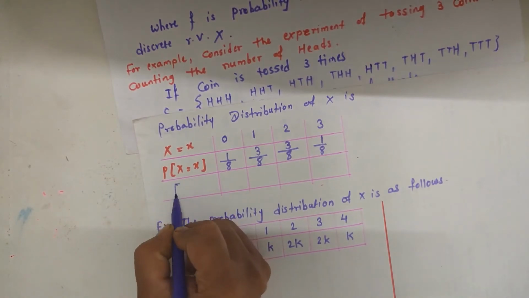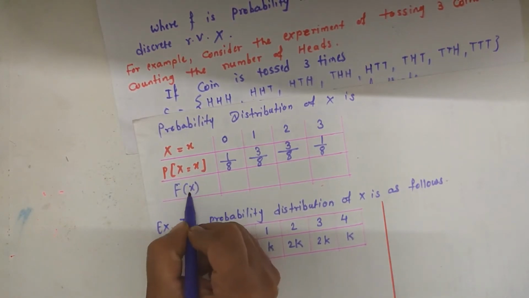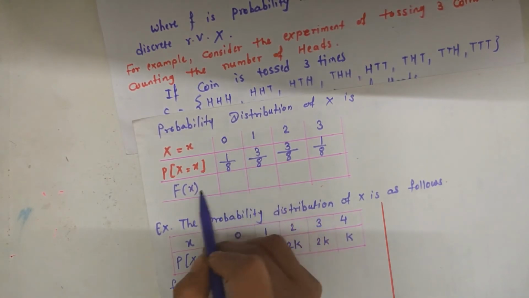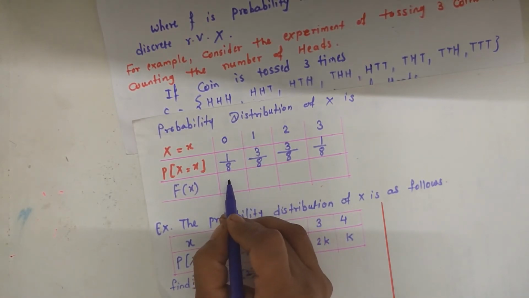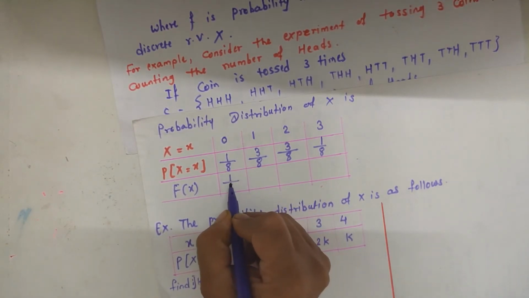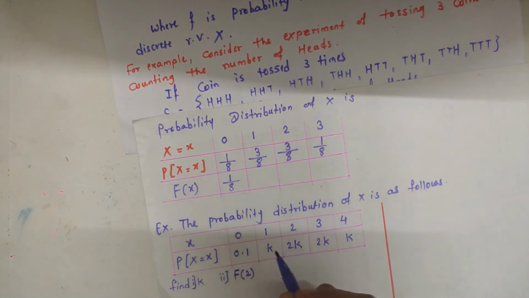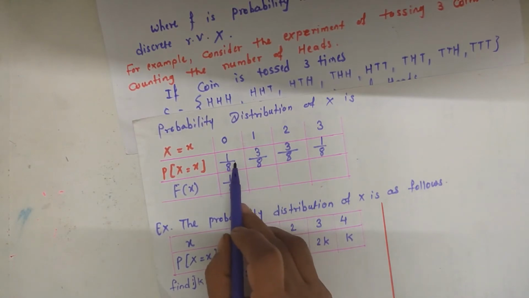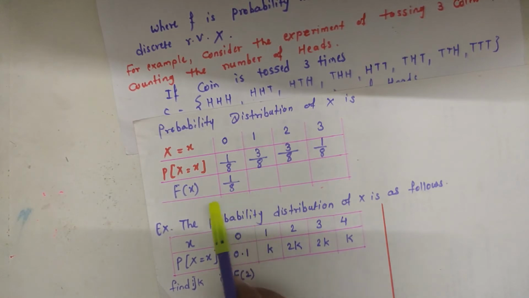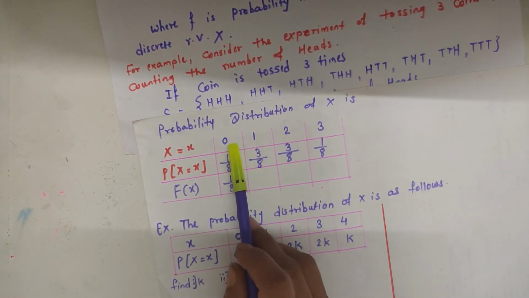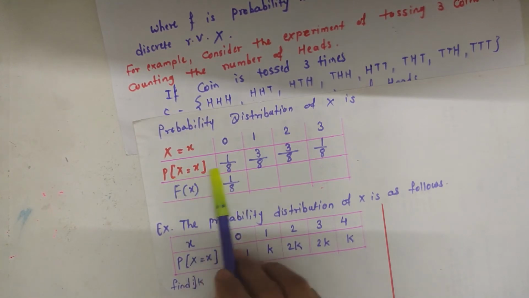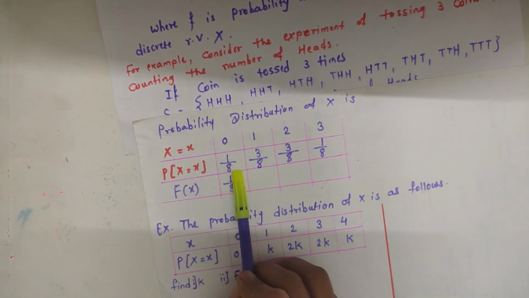Here capital F of x is given. The first cumulative distribution function, as it is the probability distribution of x equal to 0, is 1 by 8. Here the cumulative distribution function of x equal to 0 is 1 upon 8, as the probability distribution of x equal to 0.